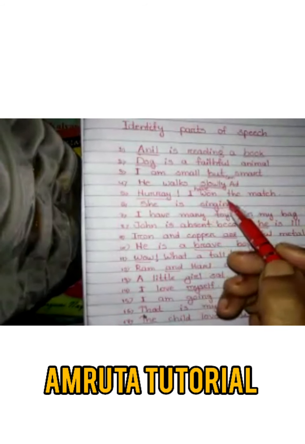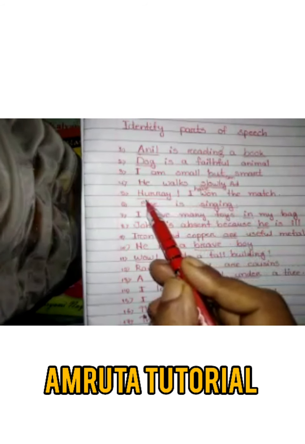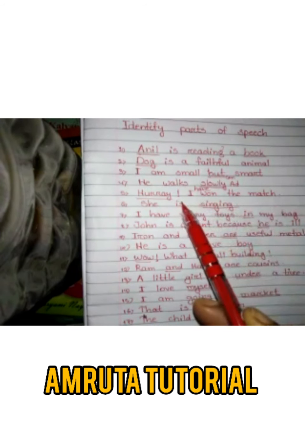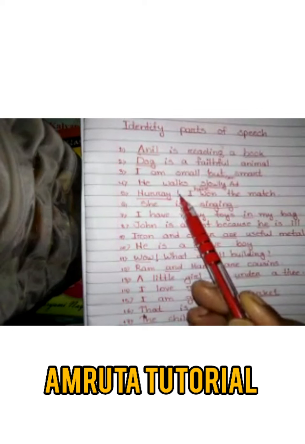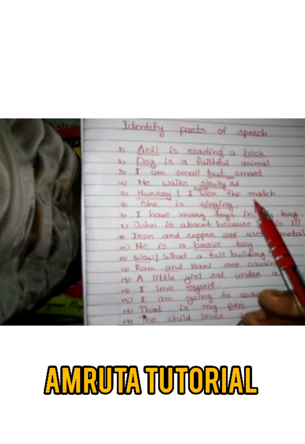Hooray! I have won the match. In this sentence, the underlined word is hooray. Hooray is an interjection. What is an interjection? An interjection is a word used to express emotion or sudden feelings. Hooray, I have won the match. In this sentence, hooray is an interjection. And this is the exclamation mark. I have won the match.